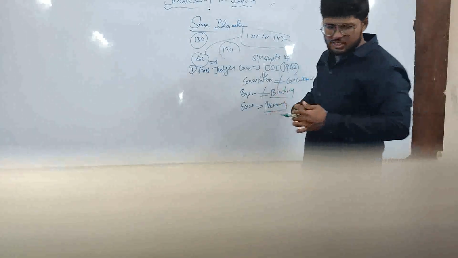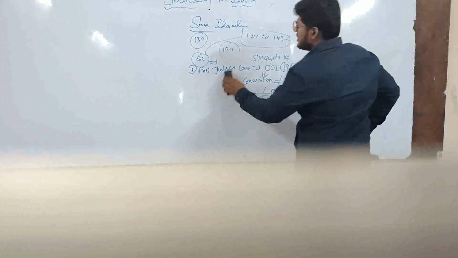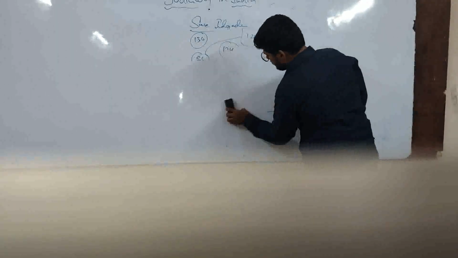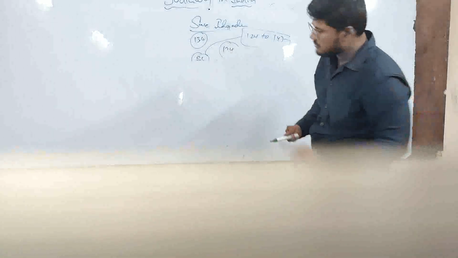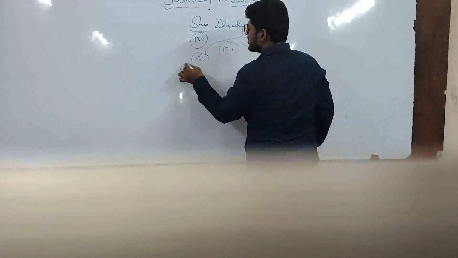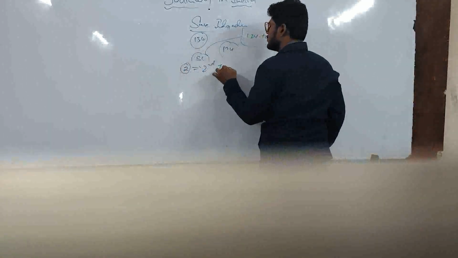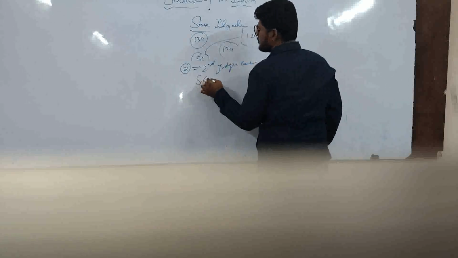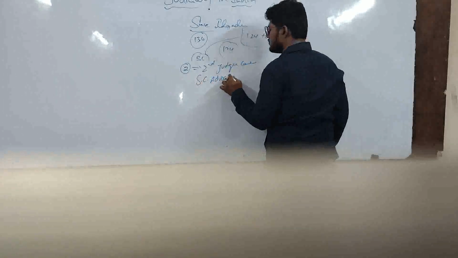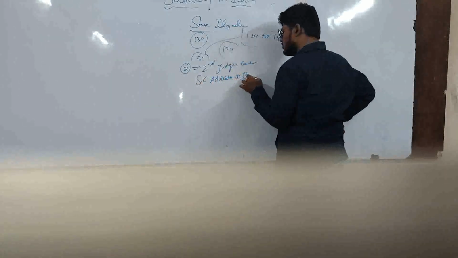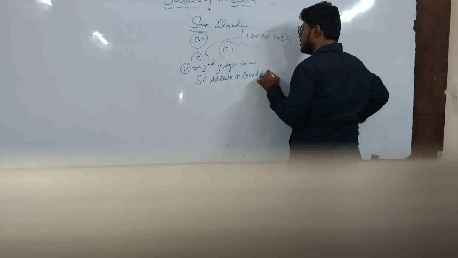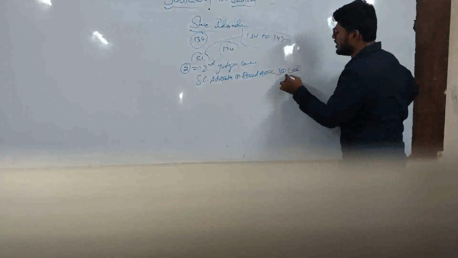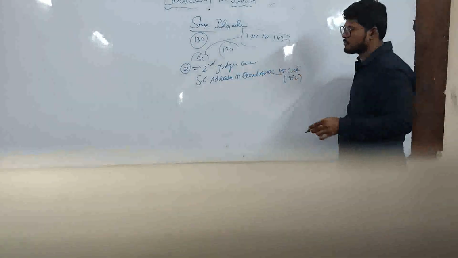In the Second Judges case, the case is Supreme Court Advocates on Record Association versus Union of India, 1992.